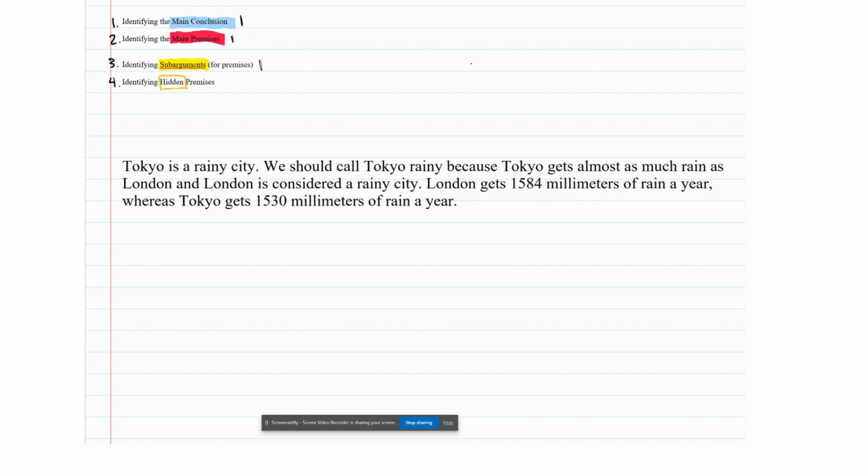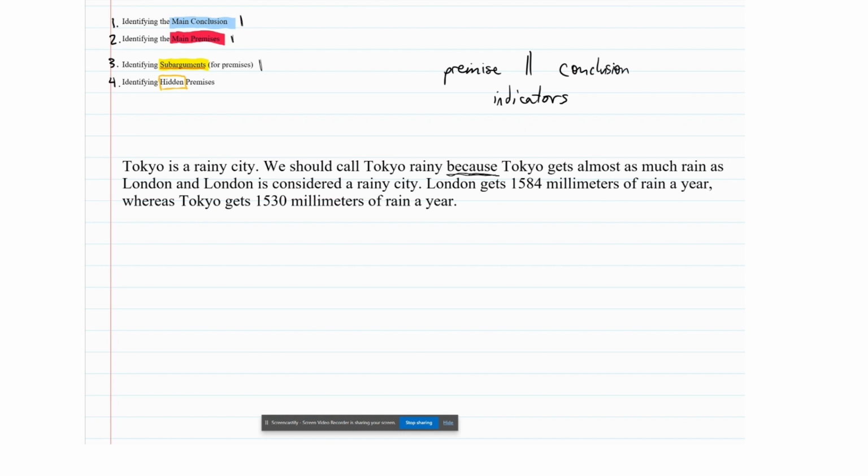Okay, so one of the best ways to identify main conclusions and main premises is to look for premise or conclusion indicators. So remember, these are words like since, therefore, due to, such that. So we're going to go through and look for that. There are no premise or conclusion indicators in this first sentence. However, there is a premise indicator in this second sentence. You might notice it right here.